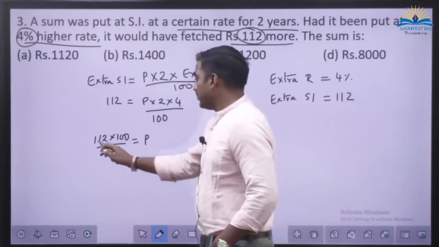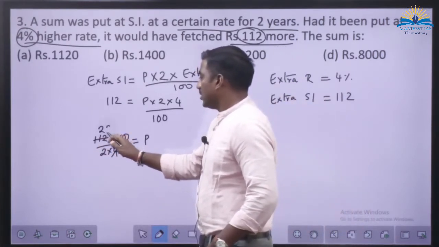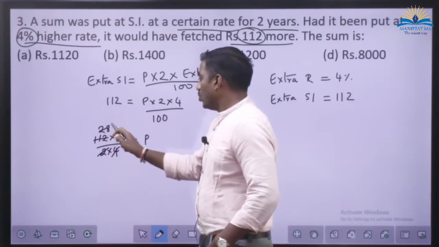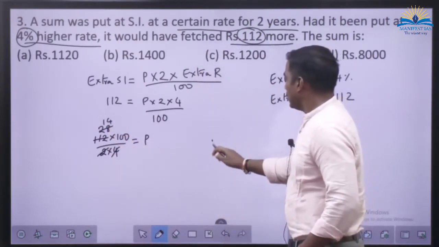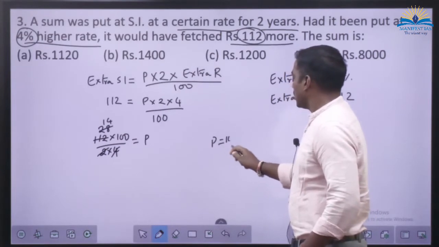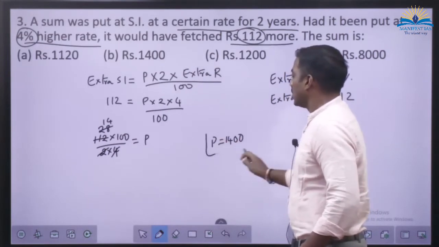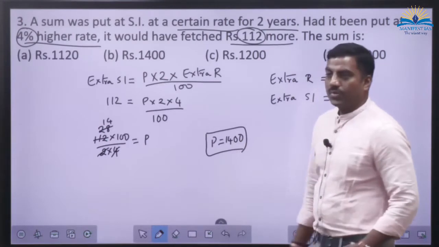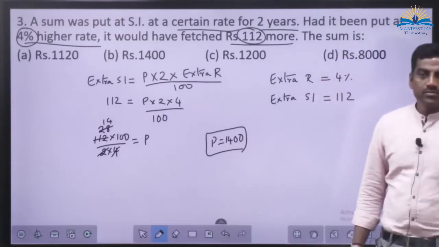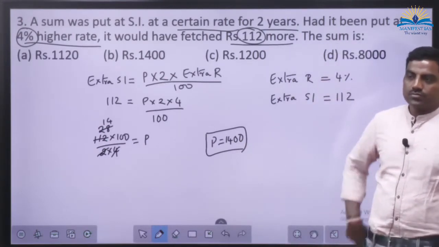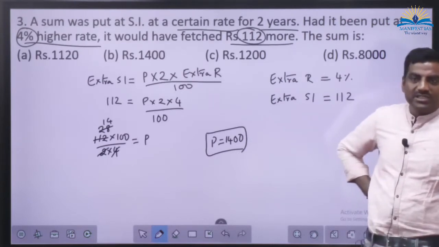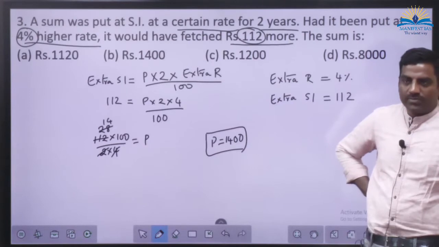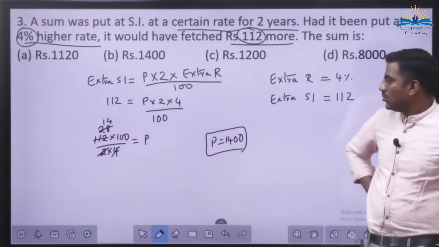Now, 4 ones are 4, 28s are 2 ones are 2, 14s are 14 into 100. P is equal to 1,400. They are asking what? Sum only, right? Sum means principal. They are asking for the principal only. Yes or no?